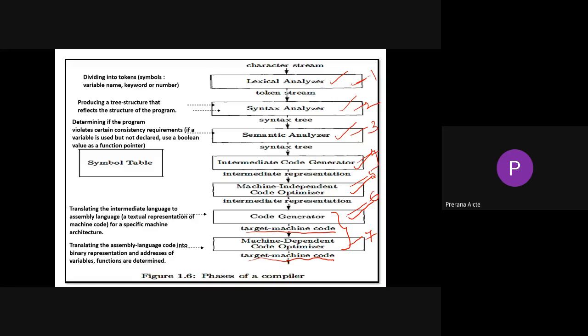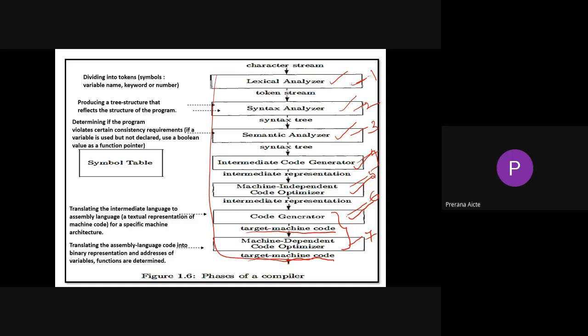Totally we have 6 different phases of a compiler: lexical analyzer, syntax analyzer, semantic analyzer, intermediate code generator, code optimizer, and code generator. Each and every phase is very important for a compiler. If one particular phase stops doing its job, the compiler doesn't give accurate results, or doesn't work, when any one of the phases is not working properly.